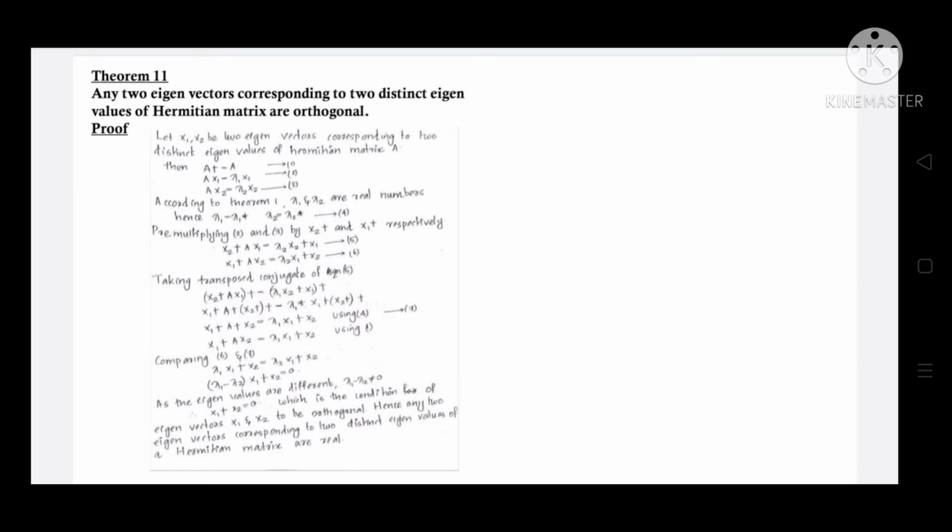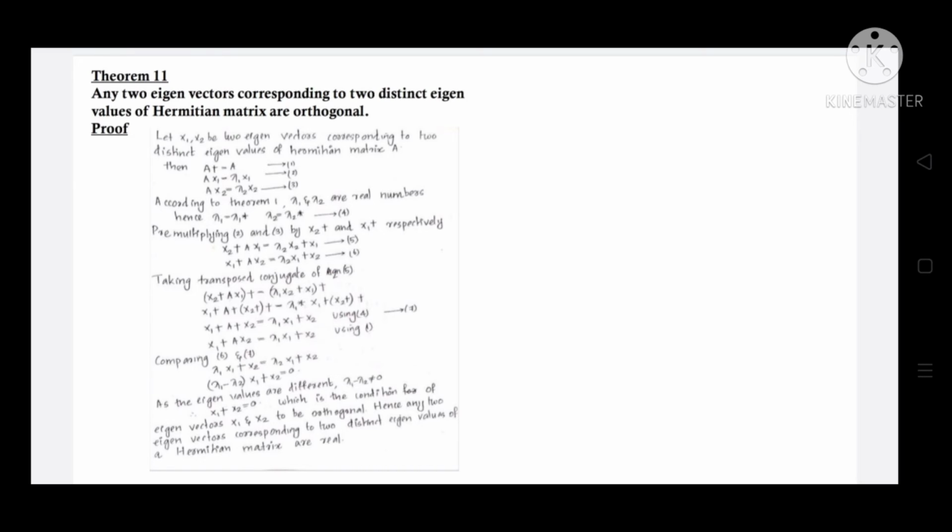Pre-multiplying the above equations 2 and 3 by x2 Hermitian and x1 Hermitian respectively, we get x2 Hermitian Ax1 is equal to lambda 1 x2 Hermitian x1 and x1 Hermitian Ax2 is equal to lambda 2 x1 Hermitian x2. Taking the transposed conjugate of equation 5, we get x1 Hermitian Ax2 is equal to lambda 1 x1 Hermitian x2. On comparing equations 6 and 7, we get lambda 1 x1 Hermitian x2 is equal to lambda 2 x1 Hermitian x2.